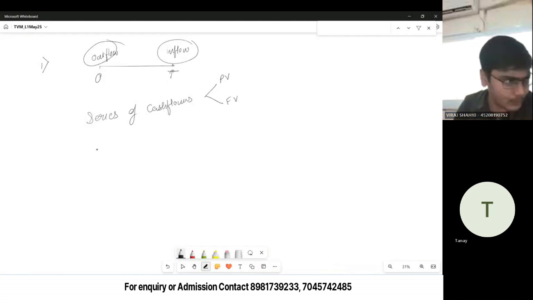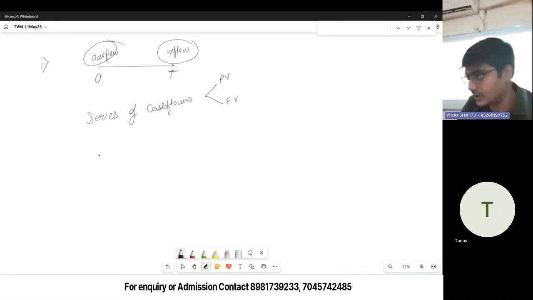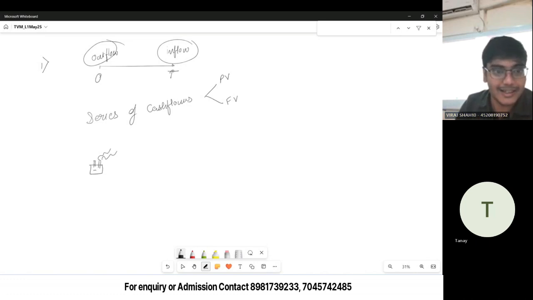Suppose we are a car manufacturing company and we want to set up a new plant. This is a very bad drawing of the plant, but this is our new plant that we want to set up. Setting up this plant will obviously require some cash outflow.